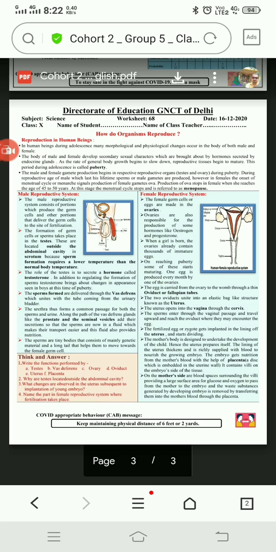Under the placenta, there is a huge blood supply from the mother. Through that placenta, the baby will receive oxygen and glucose, and the excretory matter which is released by the baby is also reabsorbed into the blood of the mother.